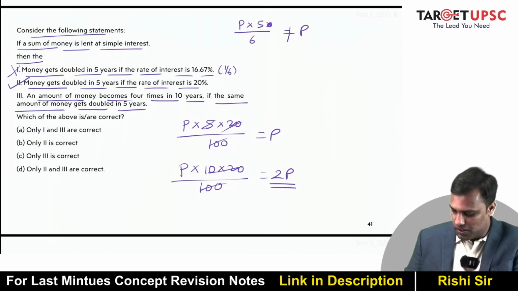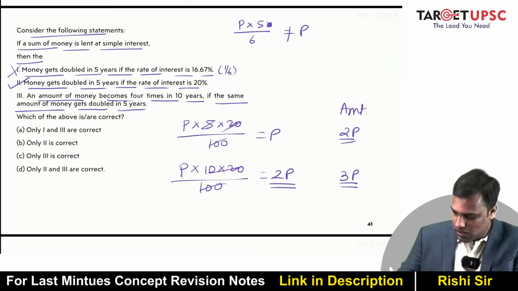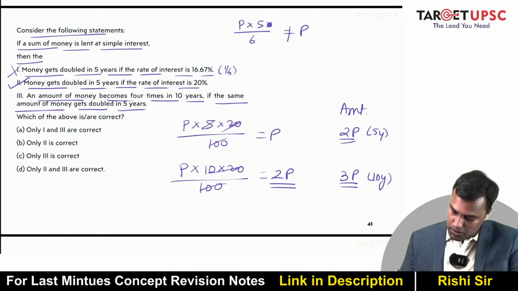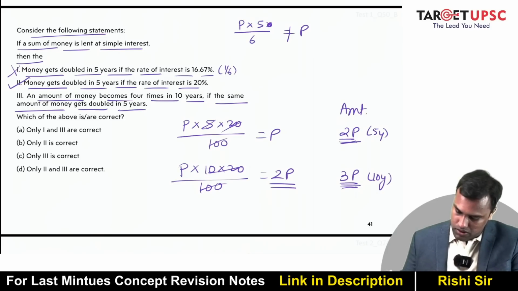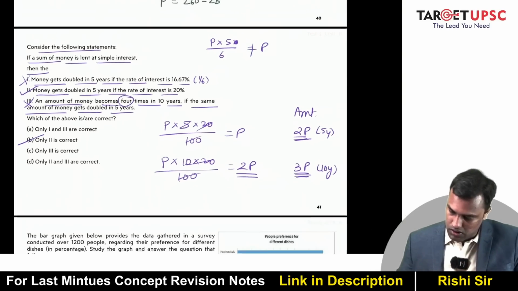P plus 2P interest. The amount here is 2P, amount here is 3P. This is 5 years, this is 10 years, right? So in 10 years, the amount becomes 3 times. In 5 years, the amount doubles. So this doesn't make sense because it talks 4 times. So only 2 is correct.